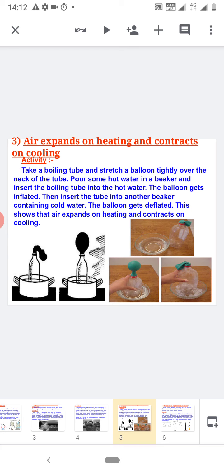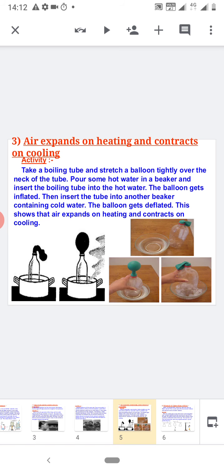The balloon gets deflated. Now, what does this mean? What makes the balloon inflated and what makes the balloon deflated? Can we infer from the first observation that air expands on heating? Can you now state what happens to the air in the boiling tube when it cools down?